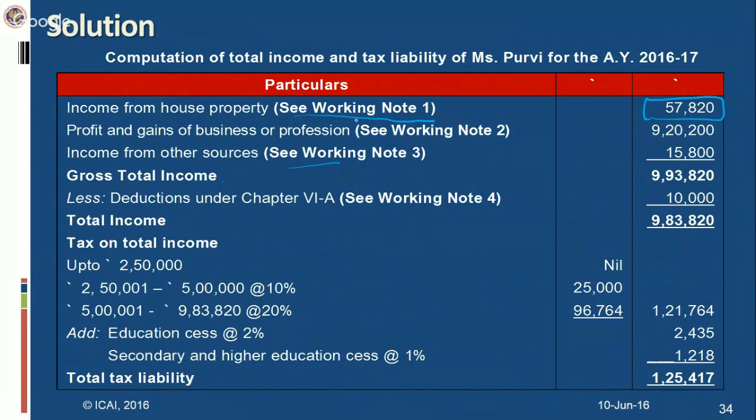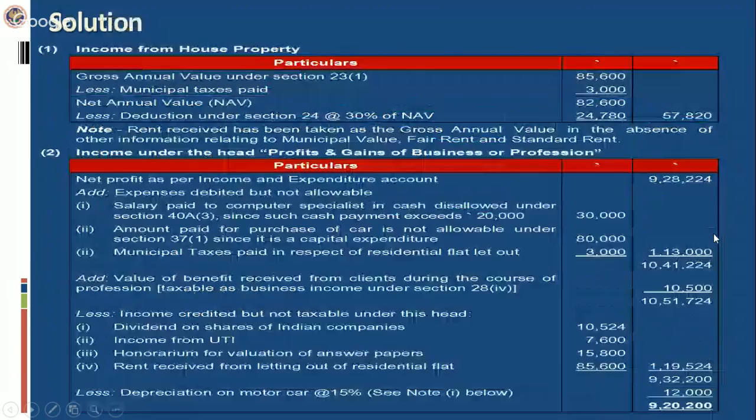Now PGBP also has a long computation, so you will also show this computation by way of working note 2, then income from other sources working note 3, clearly number it, then you come to the gross total income, then you compute the deductions. There also two adjustments are there, so you show it by way of working note only, then you come to the total income. So I will show you how you will present your working notes.